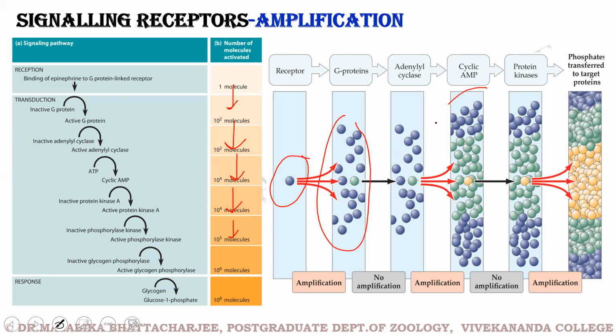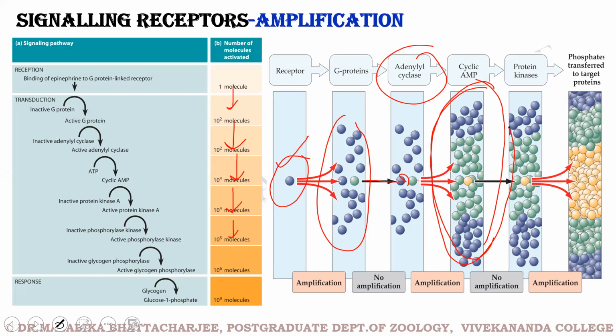They in turn activate further proteins. So if you remember, I told you the activation of G protein. The G protein once activated can activate adenyl cyclase, and then it converts ATP to cyclic AMP. So we see that it started with one receptor, but at the level of cyclic AMP, we are getting multiple amounts of cyclic AMP present in the cell.